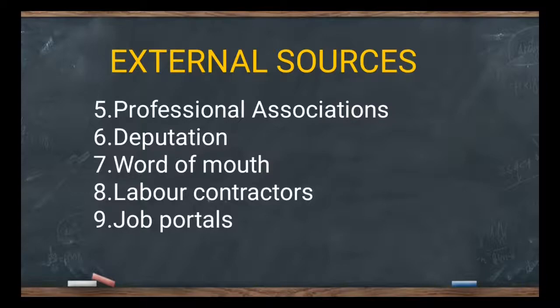So these are the external sources that come under the category indirect. In the direct category we have seen 7 categories, such as recruitment, campus recruitment, and recruitment at factory gate. We have seen many categories under the direct, but in today's class we have seen the indirect. Indirect itself has 9 categories.